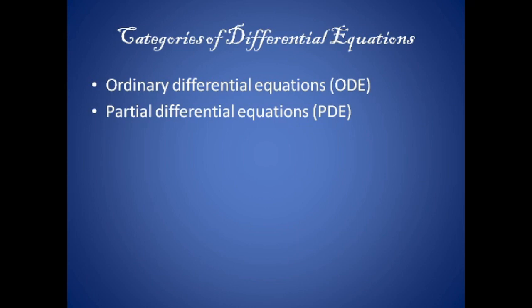Differential means in the equation there will be some derivatives, and there is a difference in the words ordinary and partial. This will depend upon how many independent variables there are in the equation. So we'll see these equations one by one.